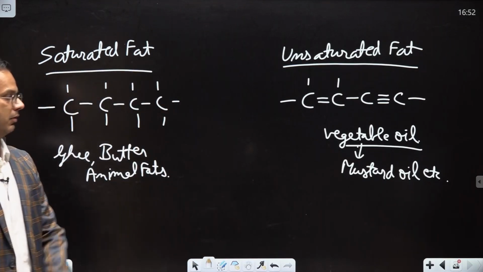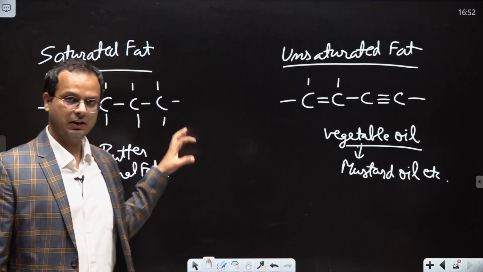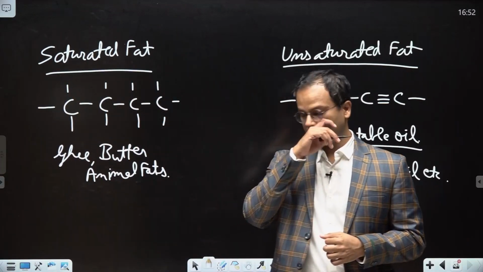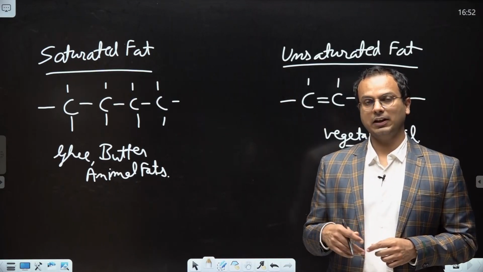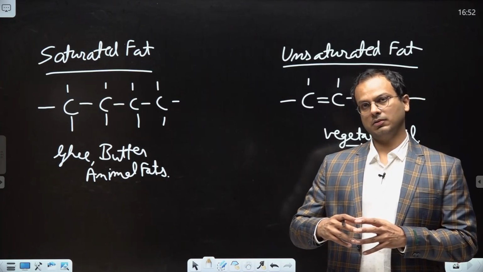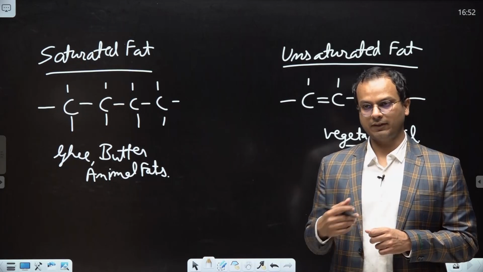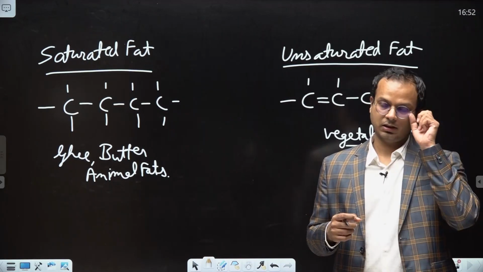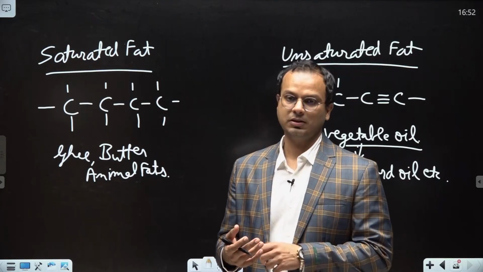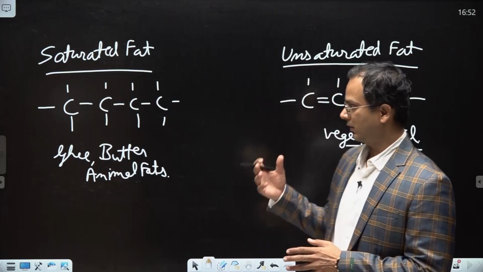The concept is that saturated fat is tasty, like butter and ghee, and food cooked in saturated fat has a very long shelf life and does not get spoiled easily. So all processed food manufacturing companies, like chips and biscuit making companies, want their food to be as tasty as possible with as long a shelf life as possible, so they prefer saturated fat.